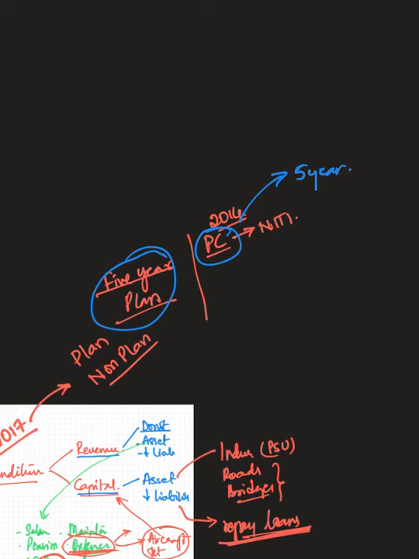So in your NCERT, I asked you to read over there, you would have read it, I'm sure. Every 5 years a plan would be devised by the Planning Commission and it would be implemented for a period of 5 years. So far we have had 12 five-year plans, which ended in the year 2017. The last plan was between 2012 and 2017, that is the 12th five-year plan.